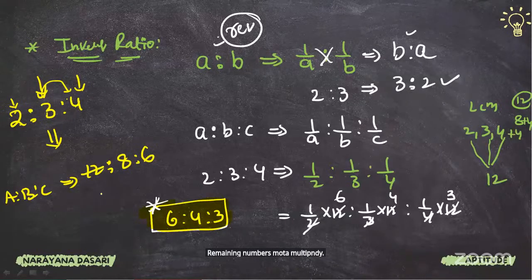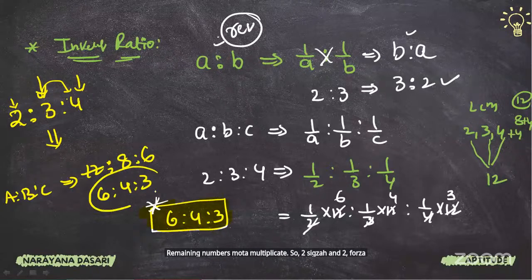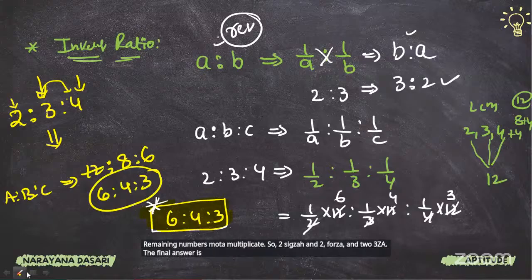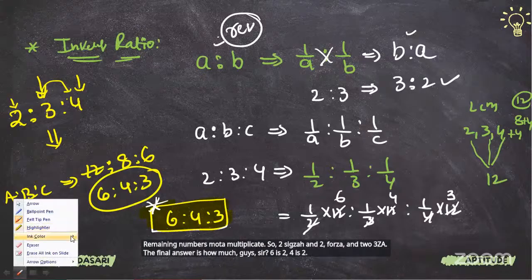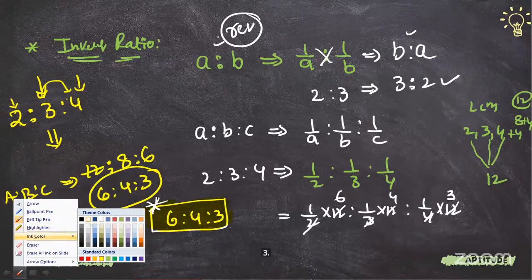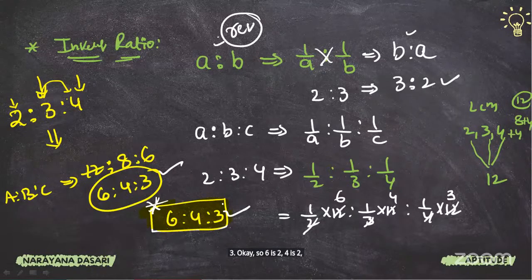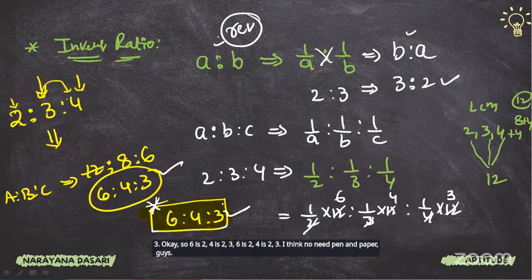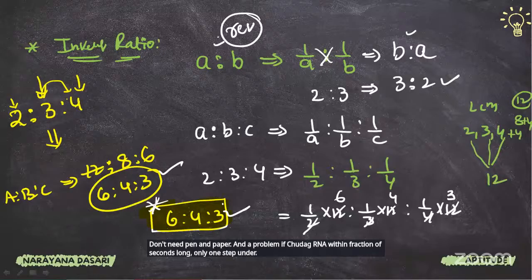Right. Let me calculate. So 2 sixes are, and 2 fours are, and 2 threes are. The final answer is how much, guys? 6:4:3. Okay, so 6:4:3. I think no need for pen and paper, guys. As soon as you see the problem, within a fraction of seconds it is only one step. It's very, very important, guys.